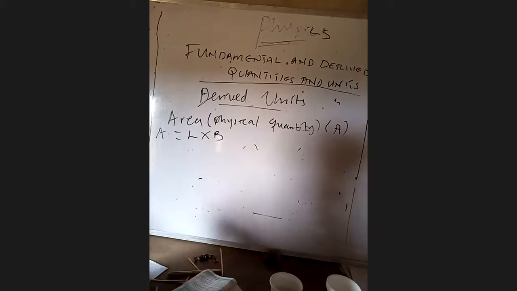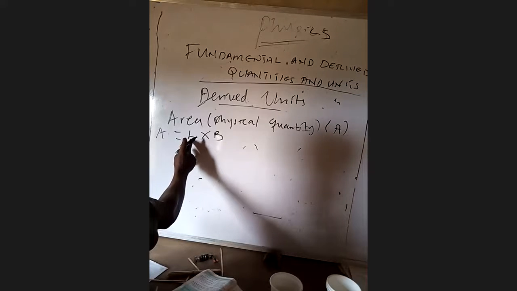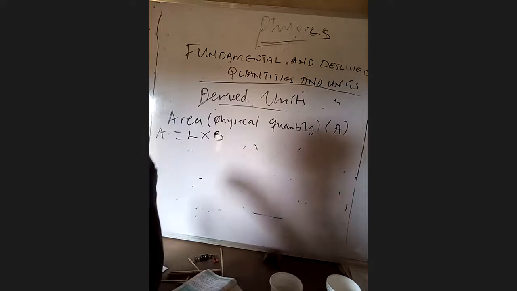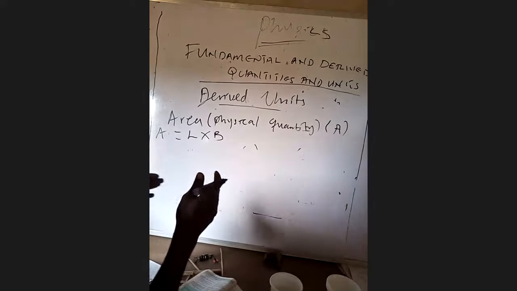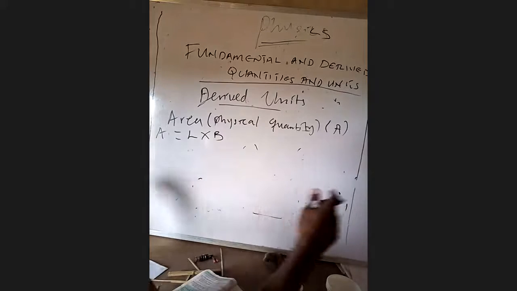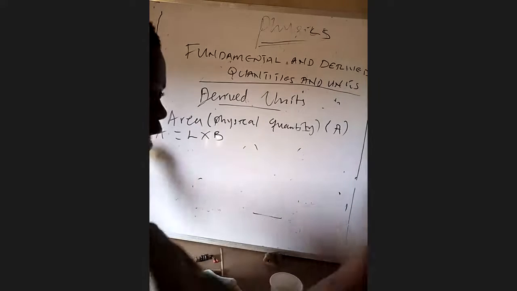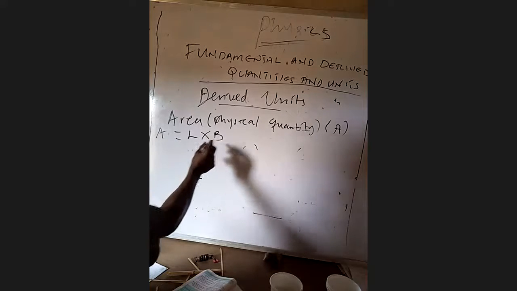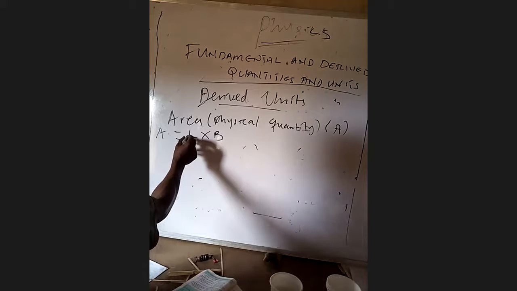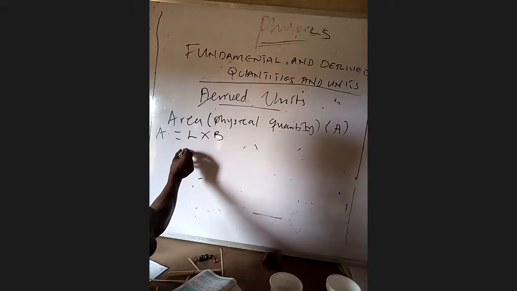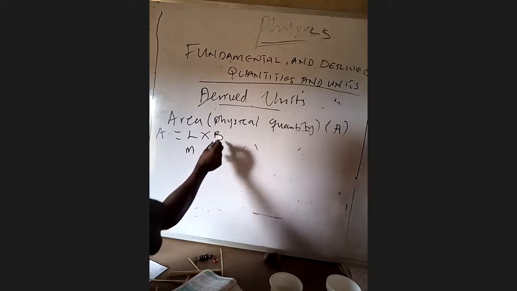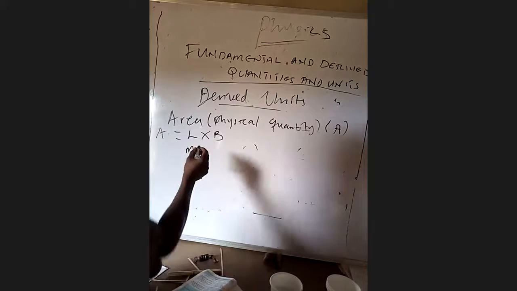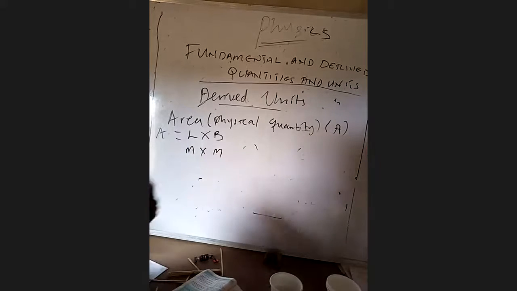When we were talking about fundamental units before, we mentioned length as a fundamental quantity. And the fundamental unit of length is meter. So we use meter as a fundamental unit to measure anything that deals with distance, displacement, length, height. Now if area is equal to length times breadth, and the unit of length is meter, the unit of breadth is also meter.